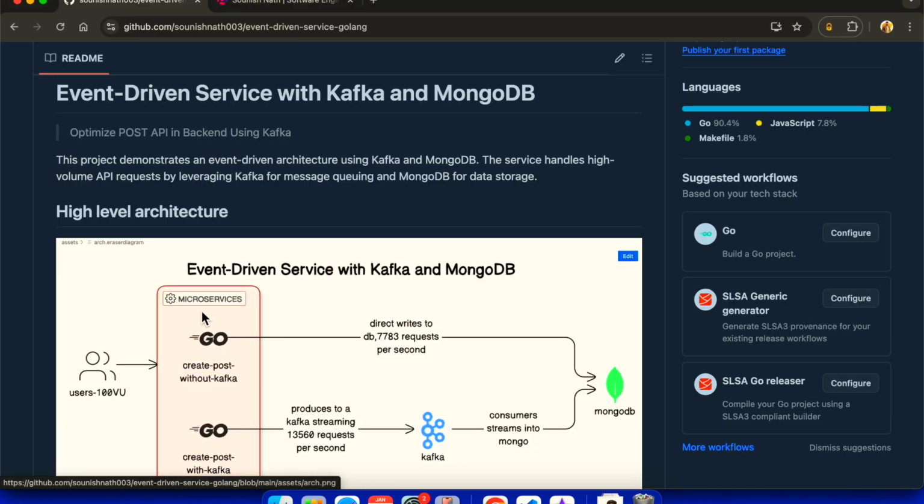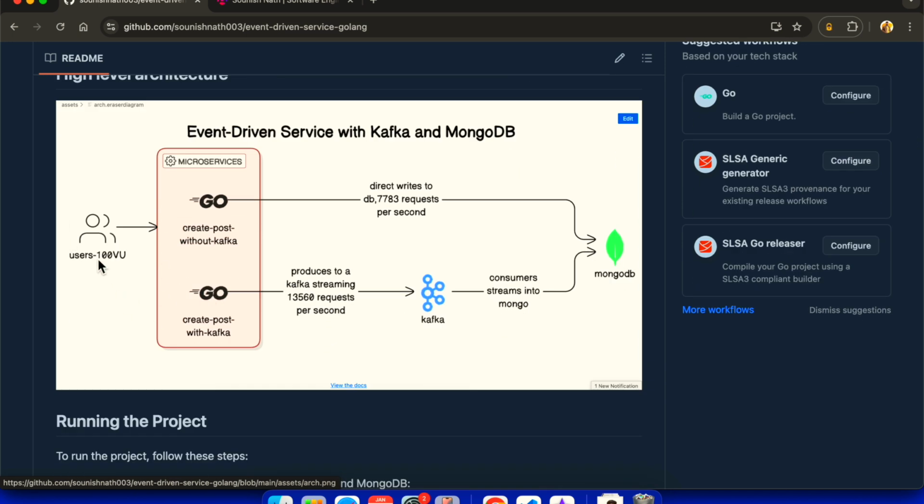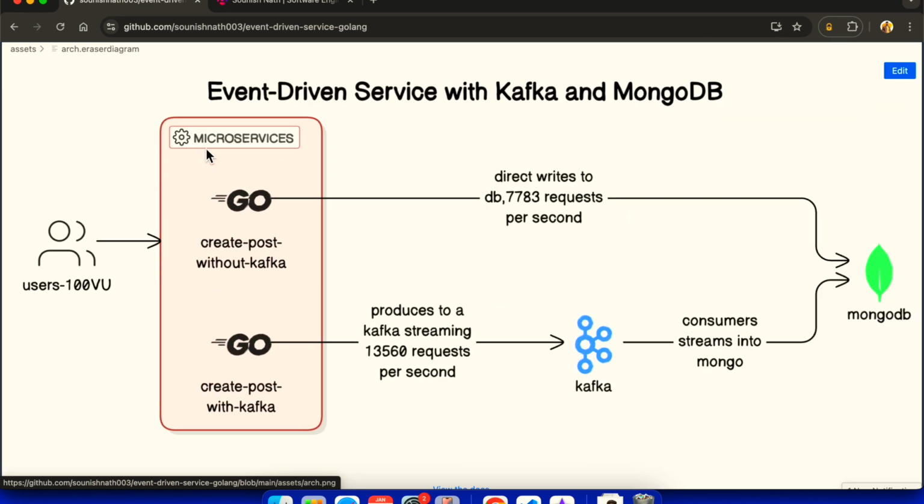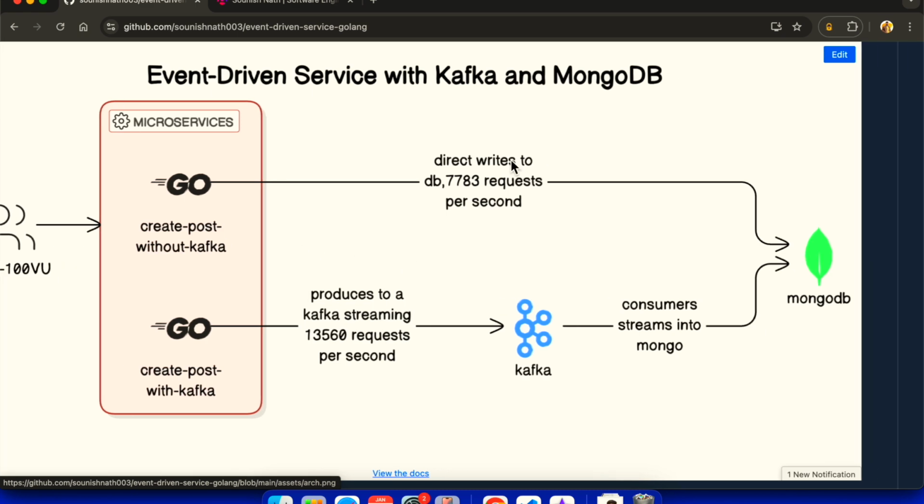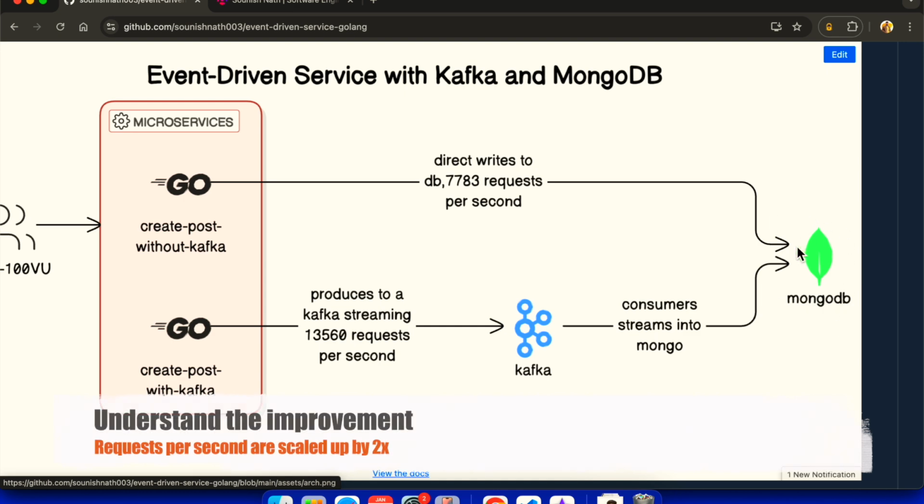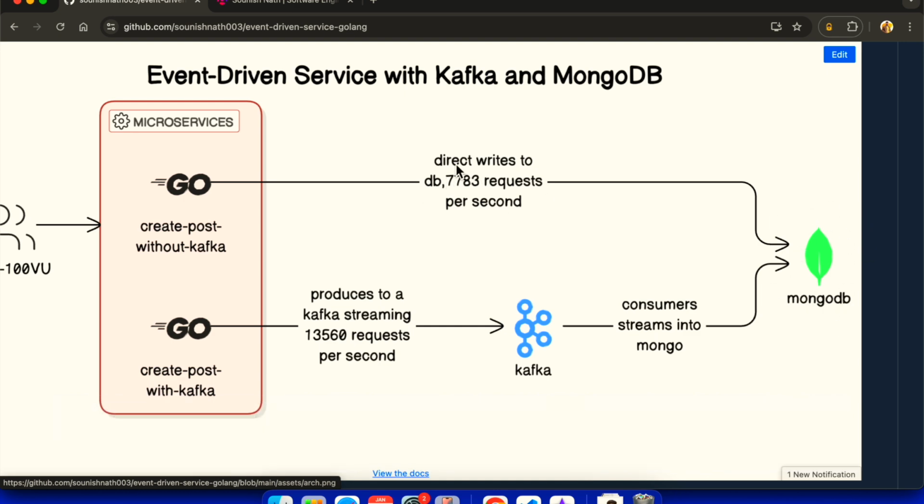Overall, if you look at the high-level architecture, it is like this: there are, let's say, 100 concurrent virtual users who are going to send concurrent requests for a certain period of time to a particular system. For this event-driven service, I have written two endpoints. One endpoint is create post without Kafka, which is the native API, which takes the user's request and creates a post using direct writes to the database. In this case, I'm using MongoDB as the primary database with direct writes. And we have seen a certain number of requests per second over here.